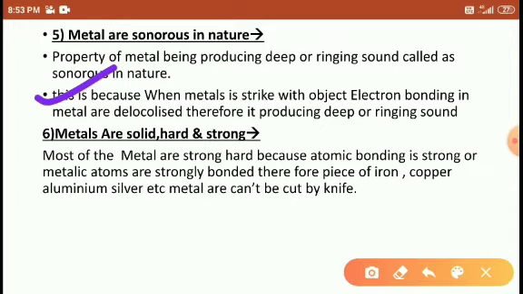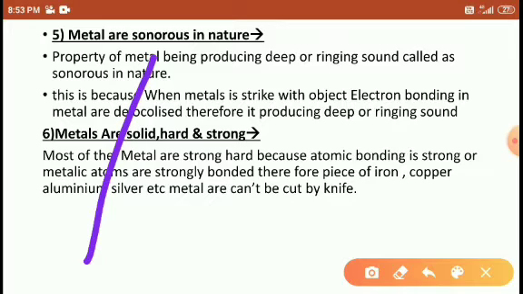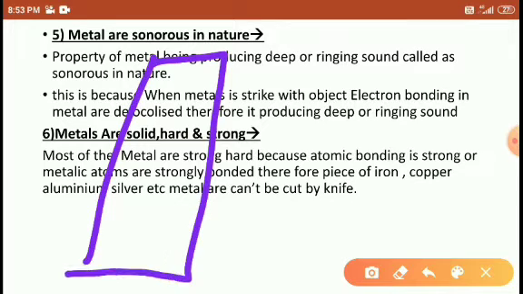Because when a metal, any metal, is struck with any object, the electrons bonding in the metal are delocalized, right? Like this, students. This is the metal in which the electrons exist here.